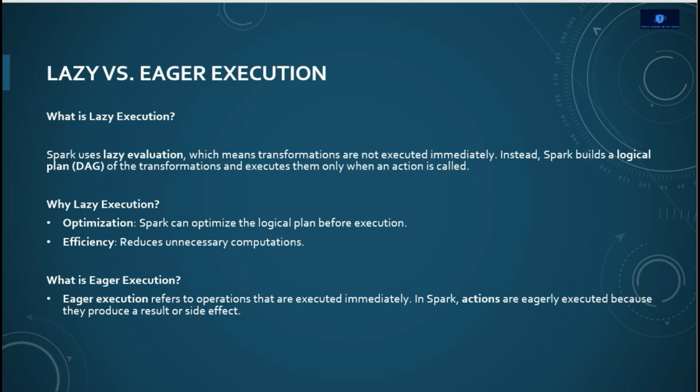So why lazy execution? This is used for optimization. Spark can optimize the logical plan before execution. It is used for efficiency, and it also reduces unnecessary computation. Nothing executes without an action. The second one is eager execution. Eager execution refers to operations that are executed immediately. In Spark, actions are eagerly executed because they produce a result or side effect.